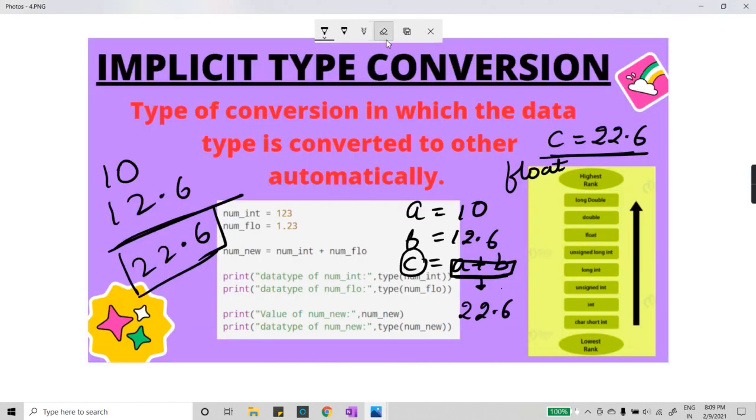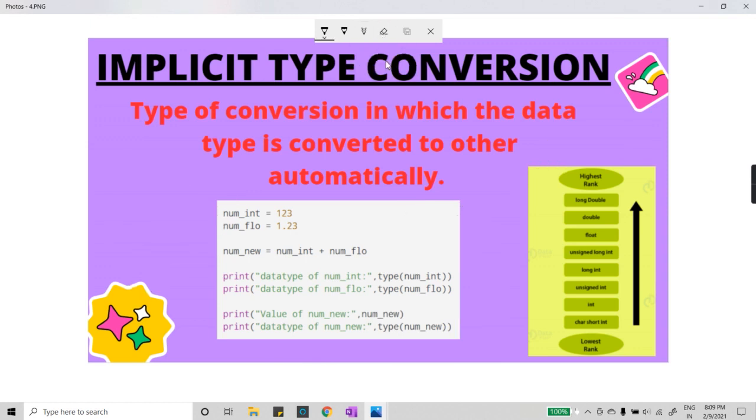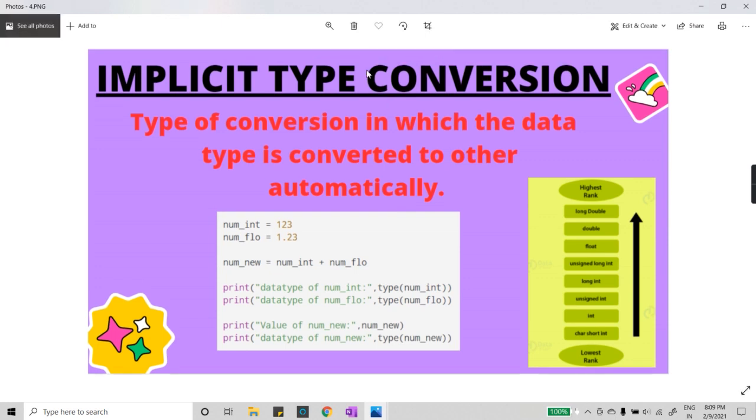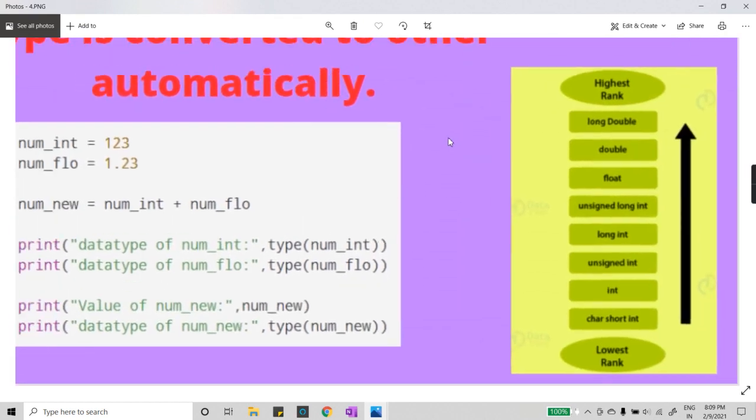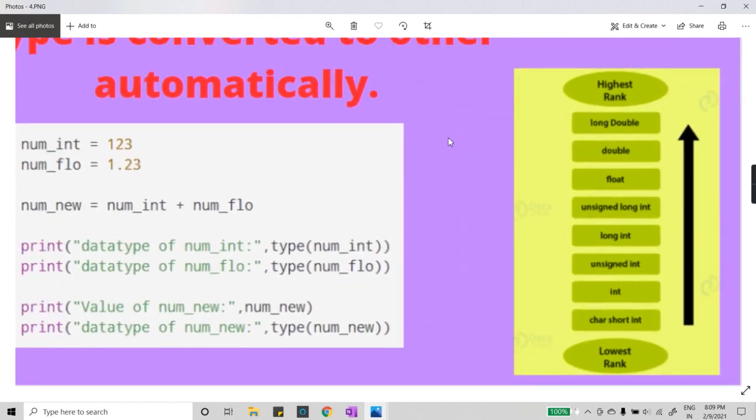So now with this, I just want to show you one chart here that shows how implicit type conversion works. Implicit type conversion works on this chart only. It will give you the output in the data type which has the higher precedence. Some of you in the chat box told me that float has higher precedence than integer. Yes, you were absolutely right. This chart goes from lower to higher rank.